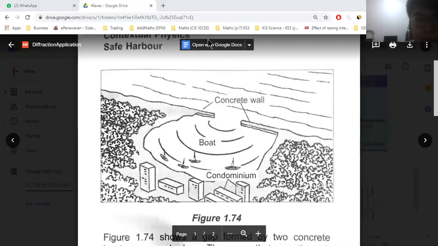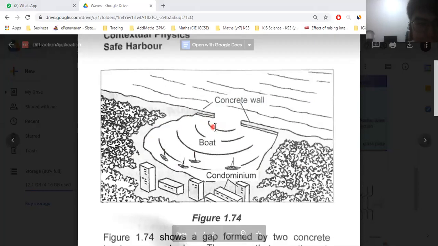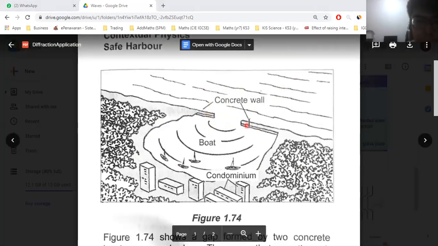Okay, you see this, now here you have a harbor. Basically, at a harbor, you have this very huge concrete wall. So what does it do? The concrete wall will block the waves, because the waves are coming from the ocean, right? It's coming from the ocean.